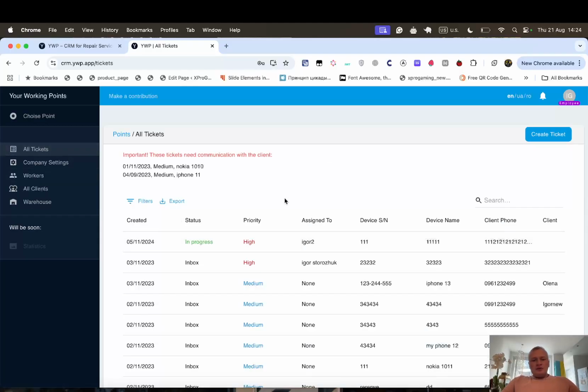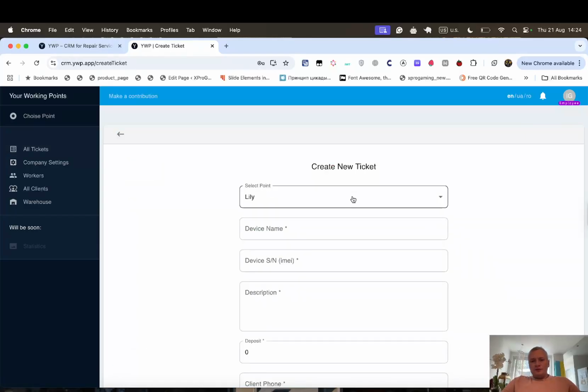Just for example, let's imagine that we have a repair phones service center, and let's create a first task. So it will be Lilu service center, for example, device name.